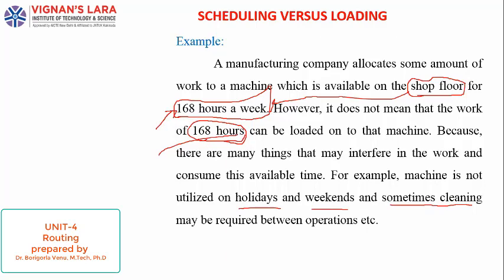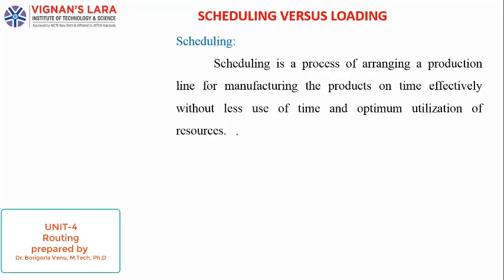This is about loading. Next, coming to scheduling, we already discussed it. Scheduling is a process of arranging a production line for manufacturing the products on time and effectively, without wasting time and with optimum utilization of resources. The resources means men, machine, and material. These are all effectively utilized with the help of scheduling. Scheduling helps to give the process times or operation times to that job.